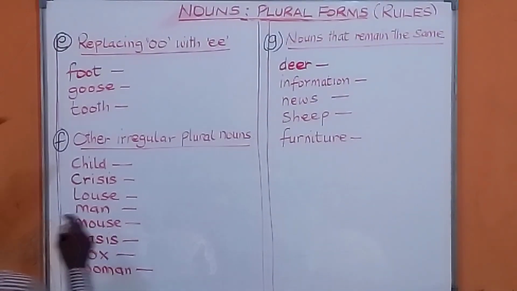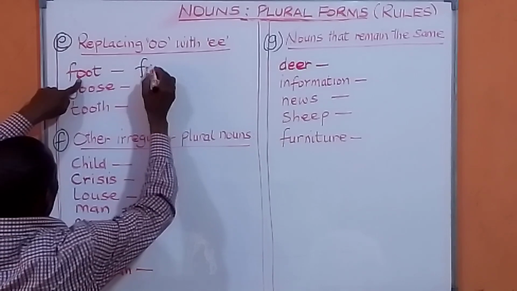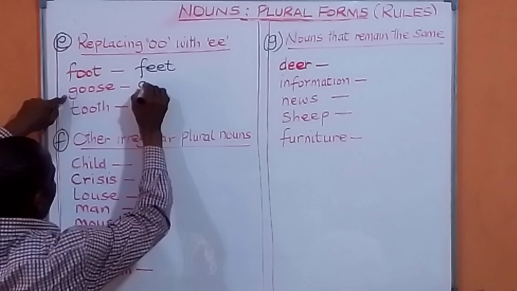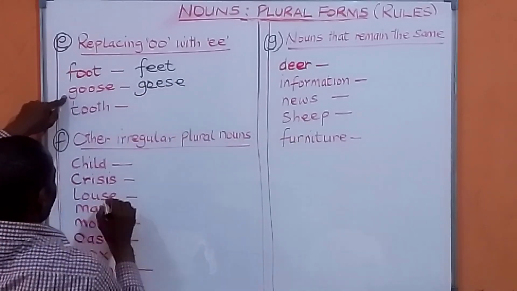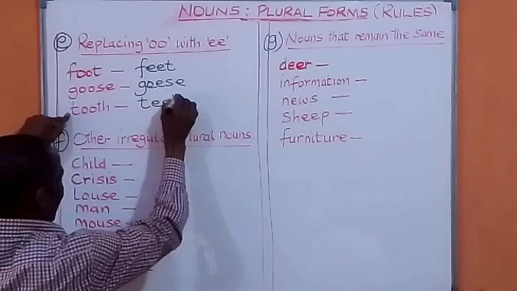For example, foot. You replace the O's with E's, so we have feet. Goose. We replace the O's with E's. You have geese. Tooth. We replace the O's with E's. You have teeth.